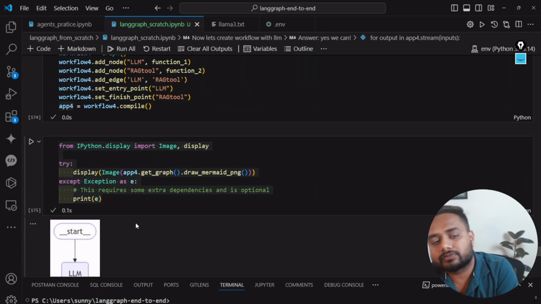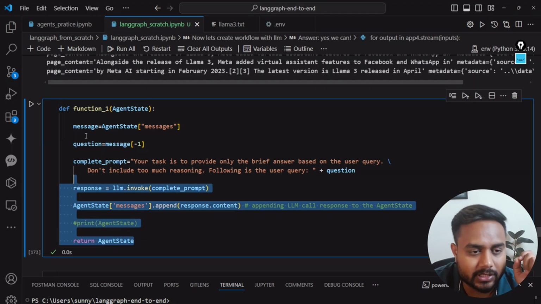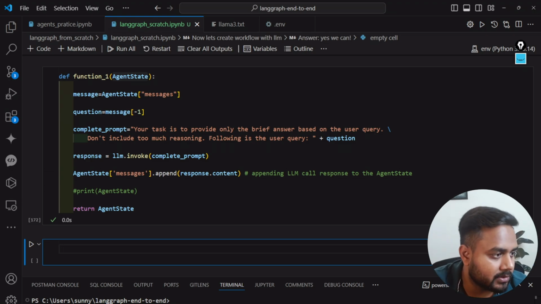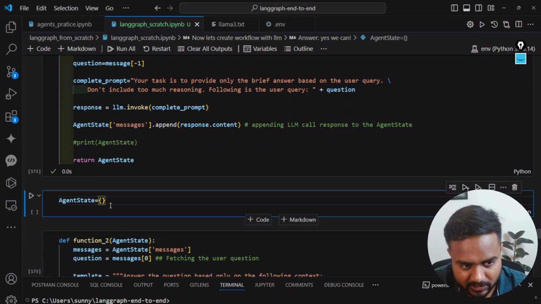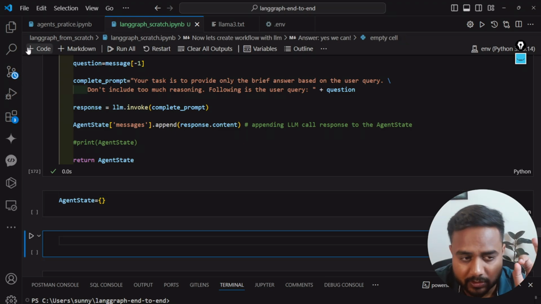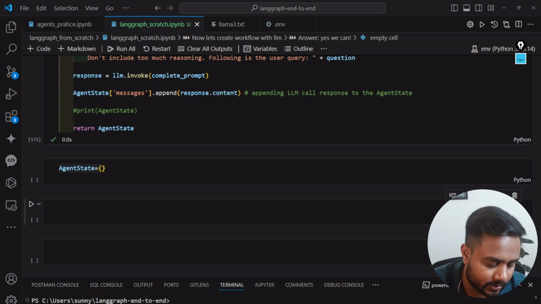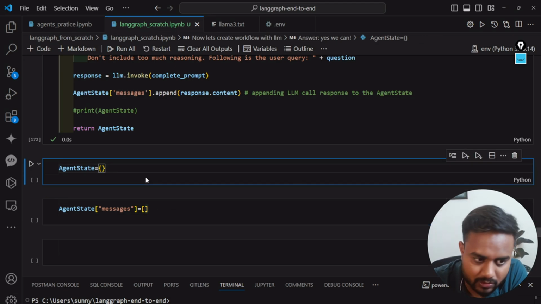Now first of all, let me do one thing. Let me explain this agent state. Agent state is nothing, it's a simple dictionary. Let me explain what I will be passing to this agent state. So this is my agent state. It's like an empty dictionary, and into this empty dictionary I'm passing this message as a key, and this empty list. Now let me show you how it looks.